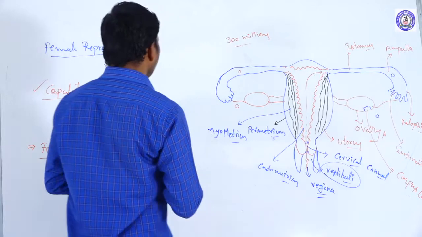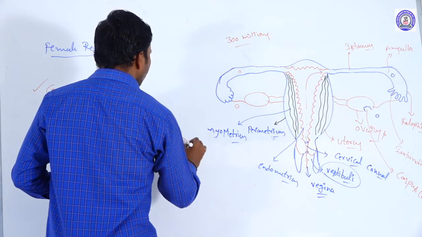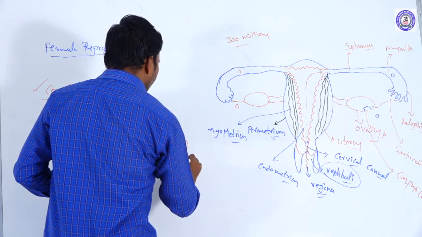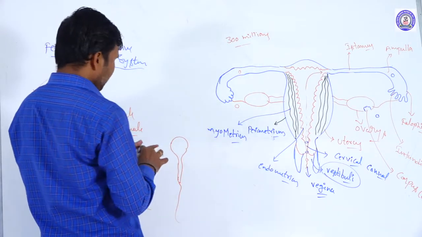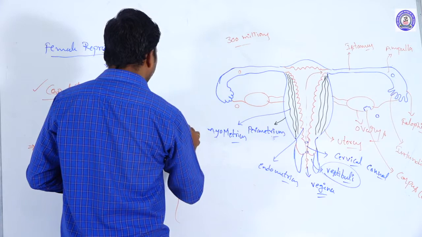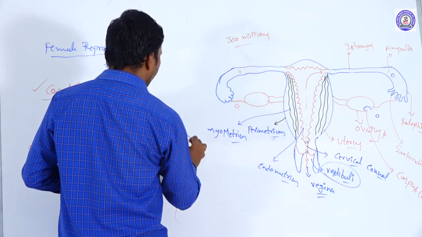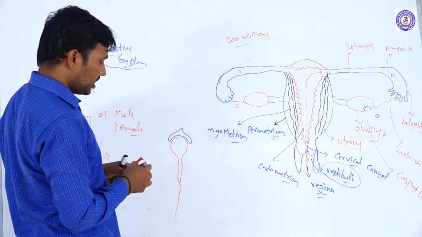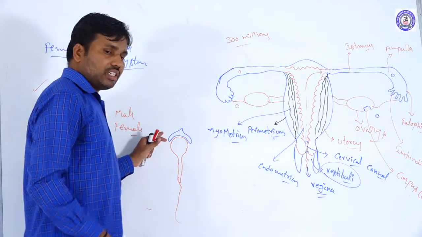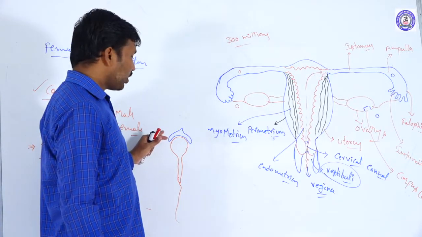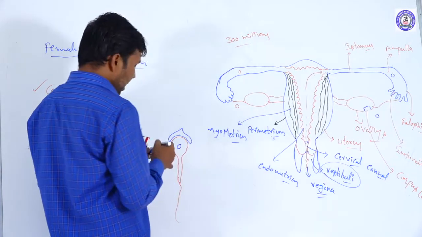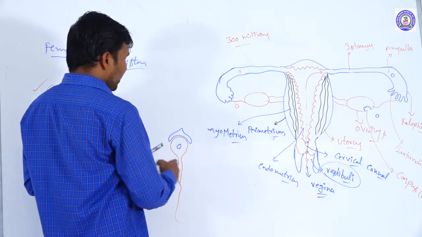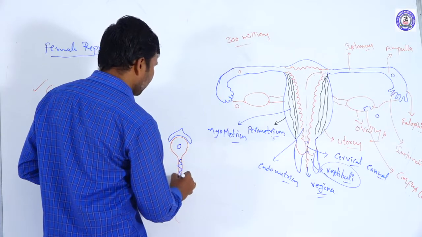The sperm structure has a head, middle piece and tail piece. The head is covered by a cap-like structure called the acrosome, which is a derivative of the Golgi complex. The head contains the nucleus, and the middle piece contains the mitochondria.